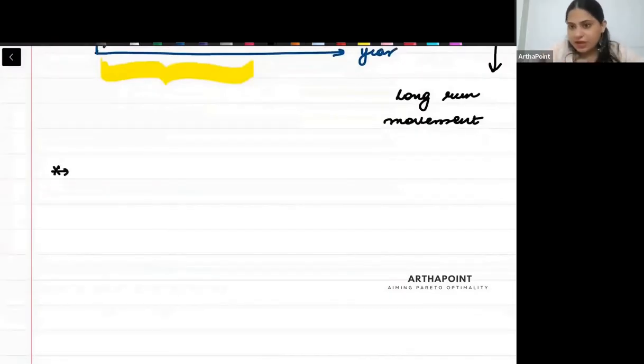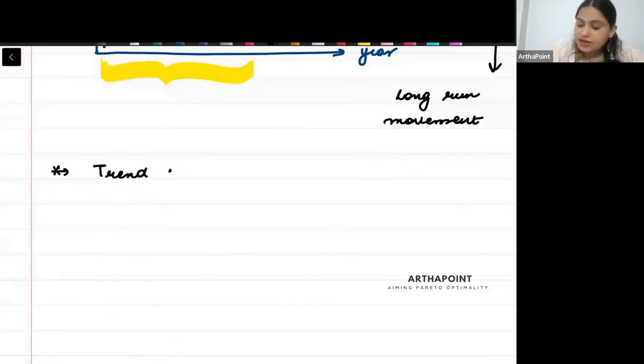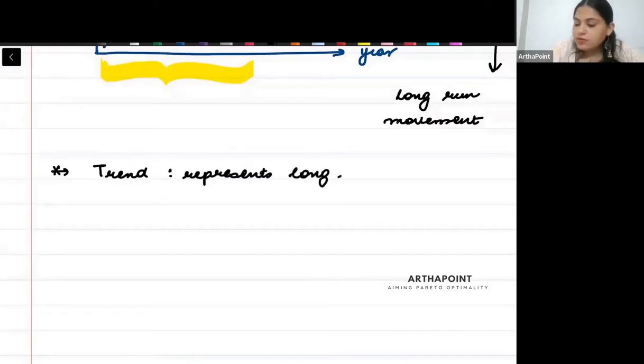This is important for any graph. As I told you, we don't have to remember one particular graph because these are just empirical data. But you should understand how to read a graph in general. So we can say that there is a trend, and a trend represents the long run situation.